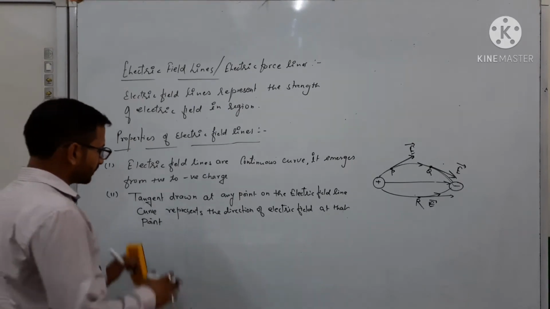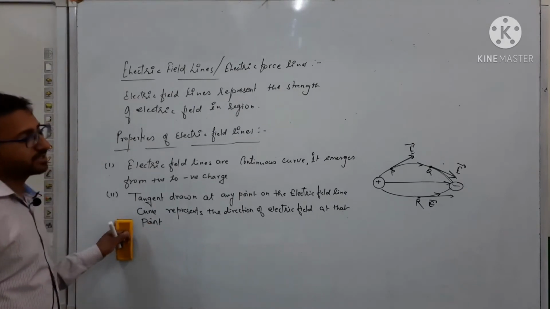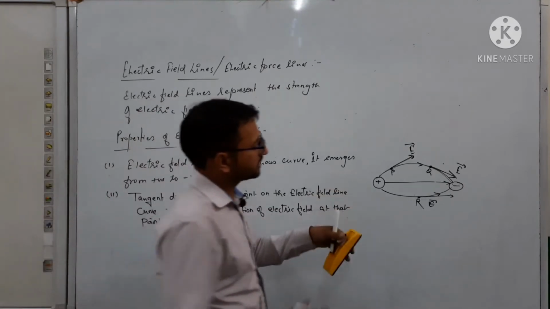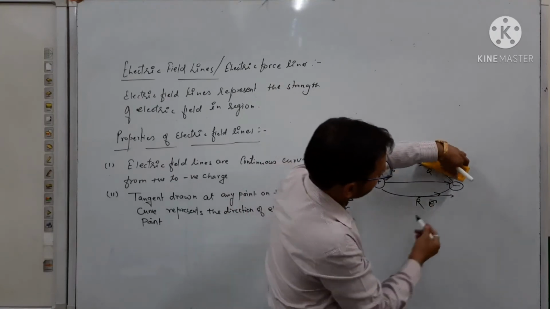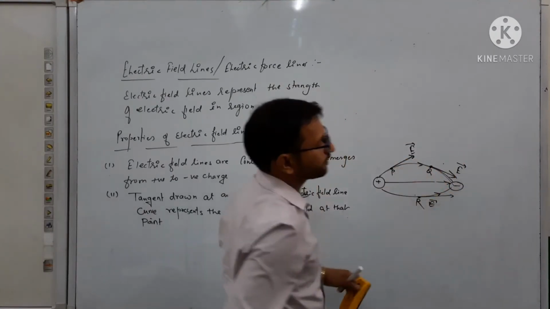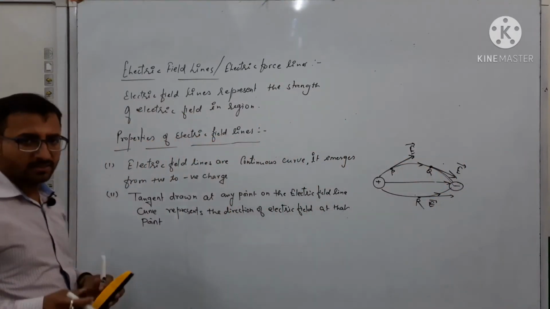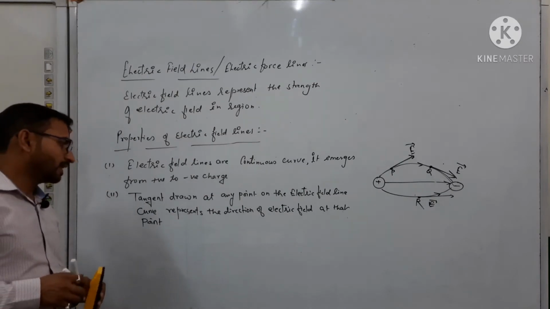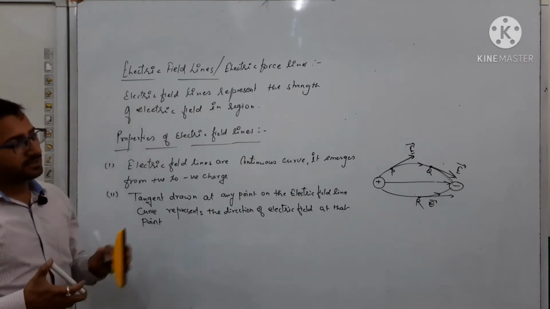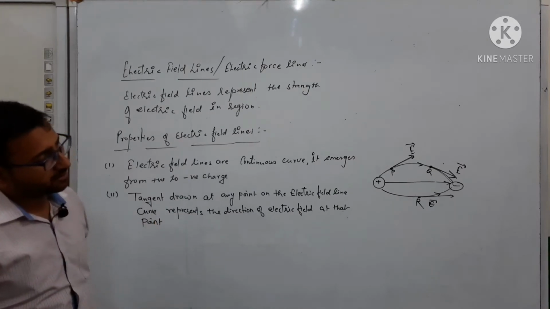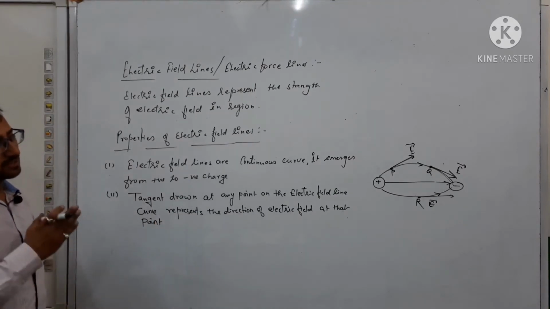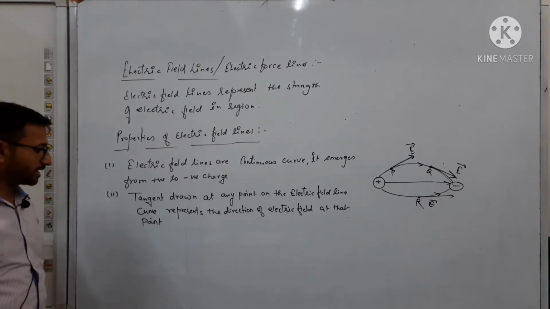Got it? So this second point is that tangent drawn at any point. These are the tangents. I will put a scale and take a line. So these are the tangents in front of you, in which we can see that at different points on the curve, when we draw the tangent, it represents the different direction of electric field at that point.